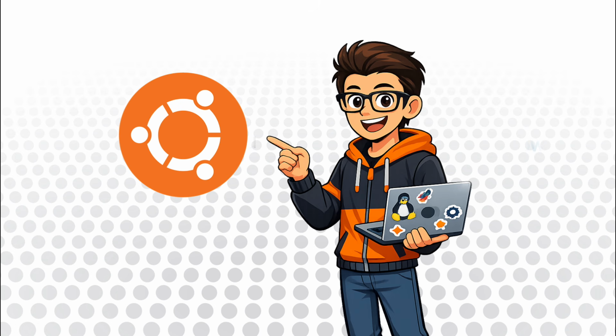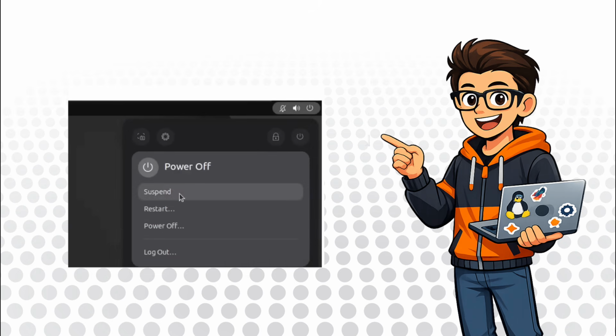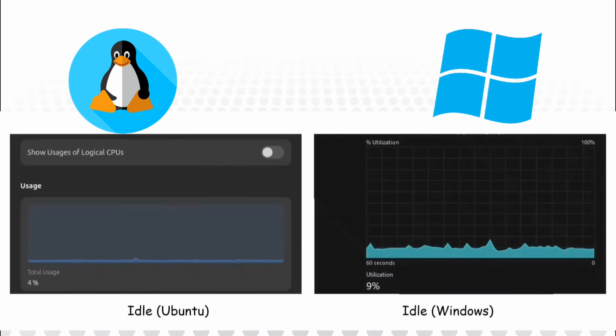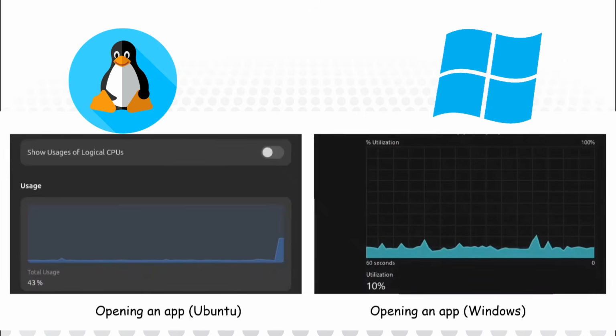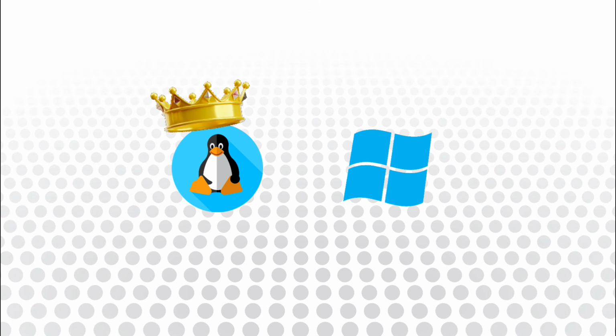In Ubuntu, when I put my laptop into sleep mode, after several hours, almost no battery is used and the laptop doesn't get warm at all. If anyone knows what the issue is in Windows or has had a similar experience, please let me know in the comments. I would really appreciate it. In this part, Linux is definitely the winner.